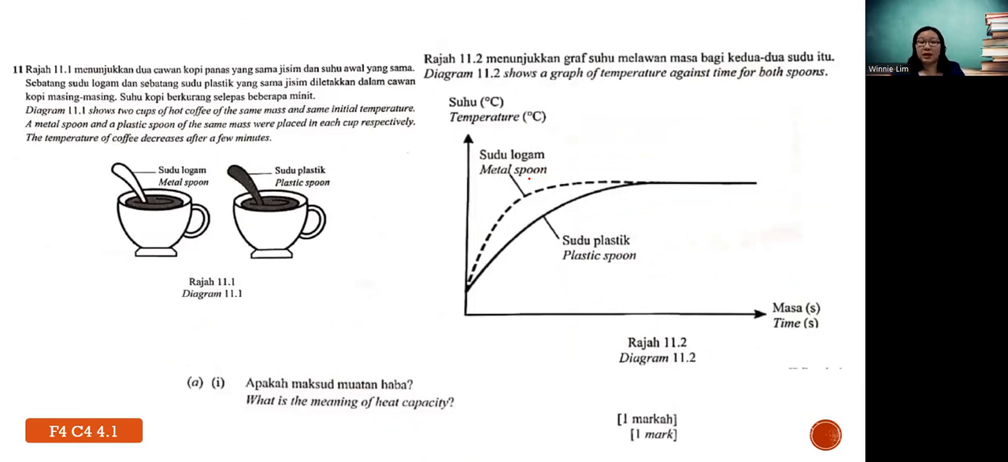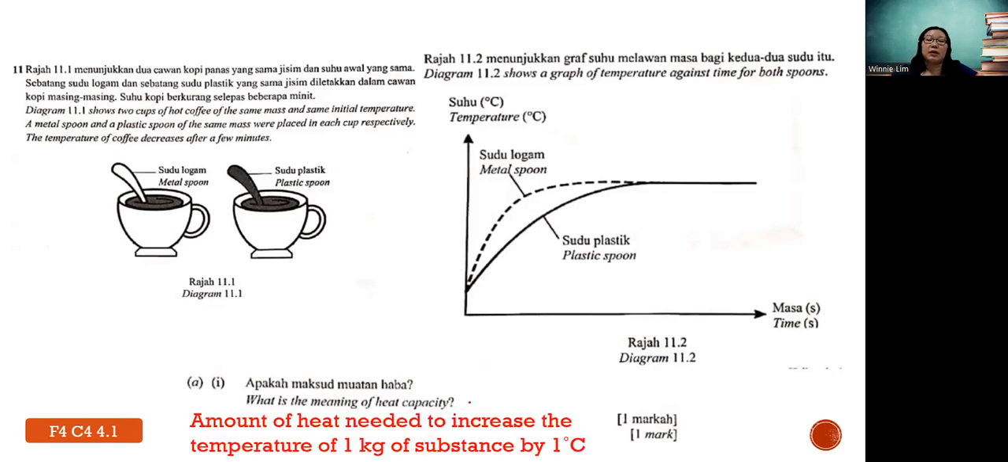A1, what is the meaning of heat capacity? Now, they are not asking for specific heat capacity, so you no need to emphasize the 1 kg of mass. So generally, what is heat capacity? The amount of heat needed to increase the temperature of the substance by 1 degree Celsius. Unless they say specific, and you need to have the 1 kg inside. Next,